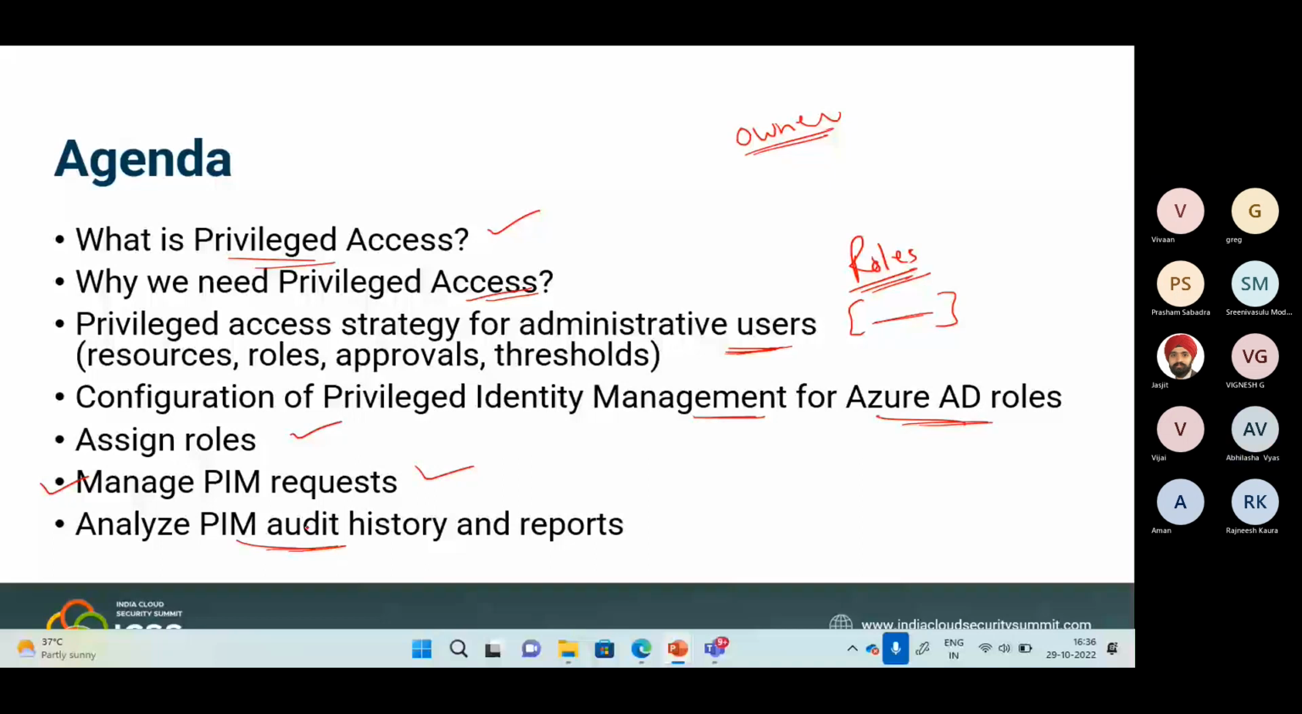I think there is a delay between the talk and the presentation. I still see the agenda in the slide deck. If you could stop sharing and share it again, that would be helpful. Okay, I'll do that. Sure.